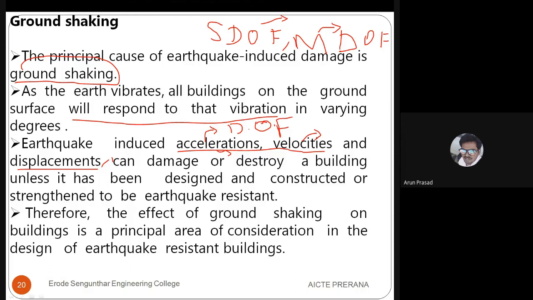So how much acceleration is occurring, how much velocity is occurring in the movement of the building, how much the building has been displaced from the original position, whether it came back to the original position or it started to collapse, everything will be analyzed and designed. Those types of buildings that you construct now are earthquake resistant structures.